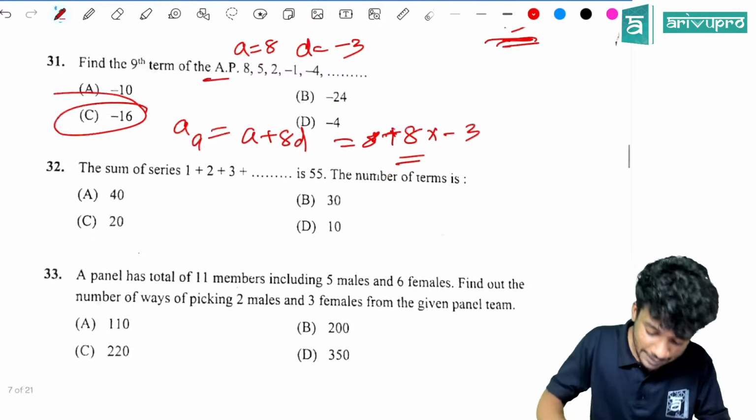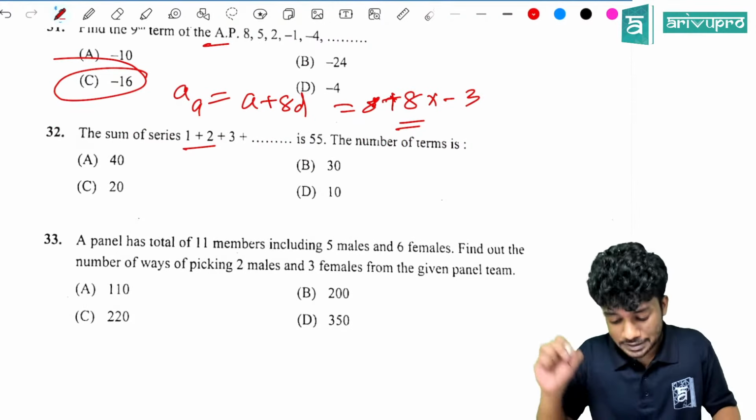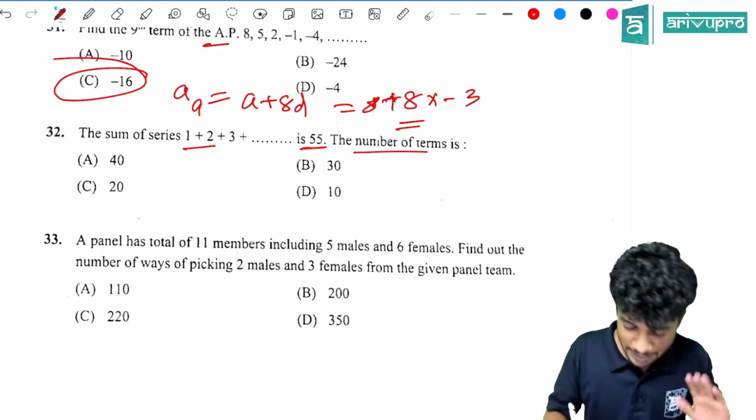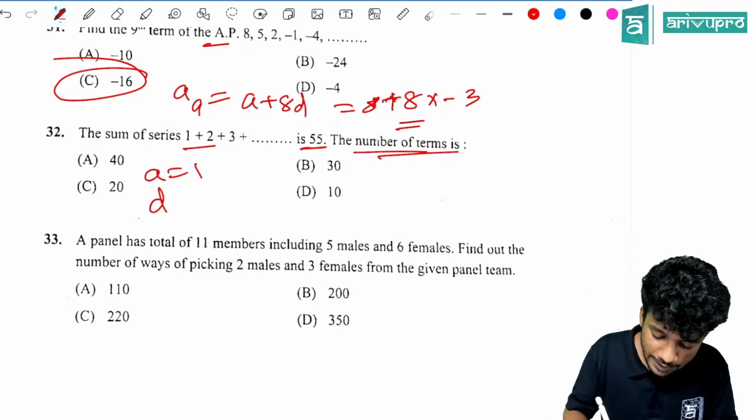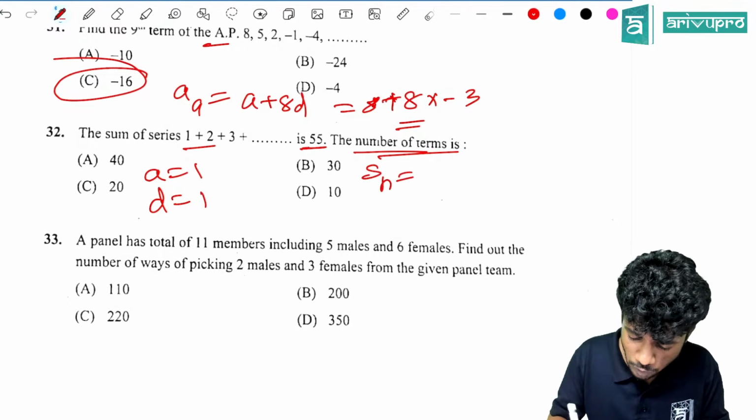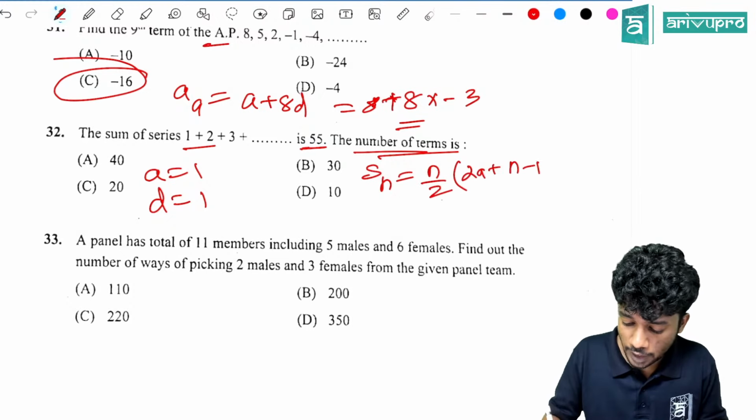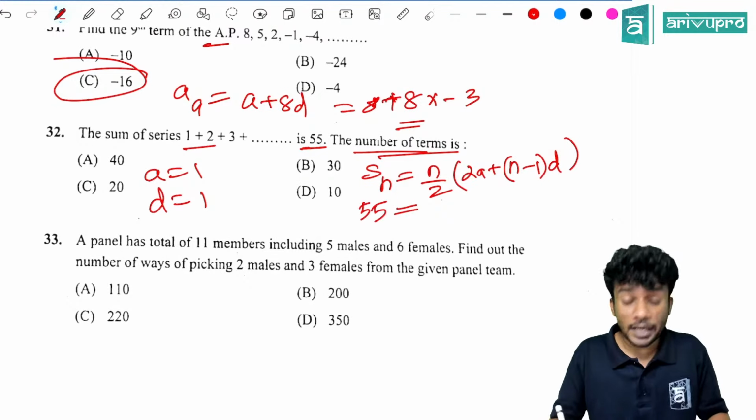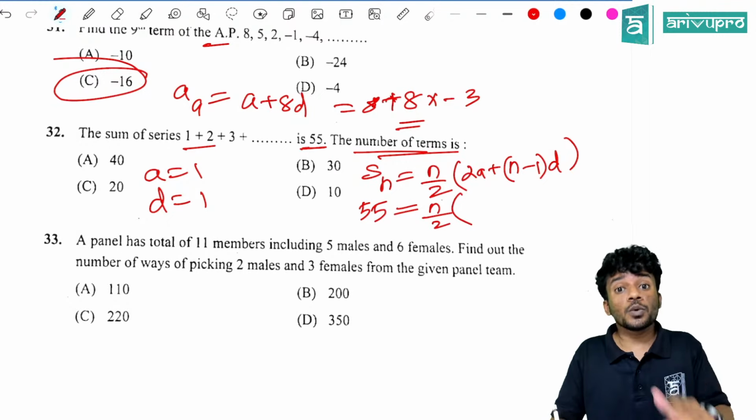Yes, people. Next question. The sum of the series 1 plus 2 plus 3 and so on up to n is 55. The number of terms is the question. So A is equal to 1, D is equal to 1. Then what is the formula for Sn? Sn is equal to n by 2 into 2A plus n minus 1 into D. So Sn is 55. So n by 2, I'll write it over there, n by 2 into 2A is how much?